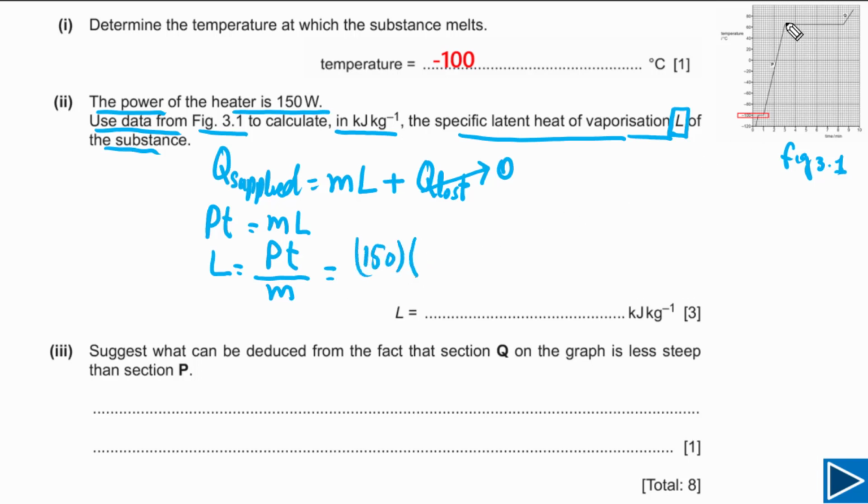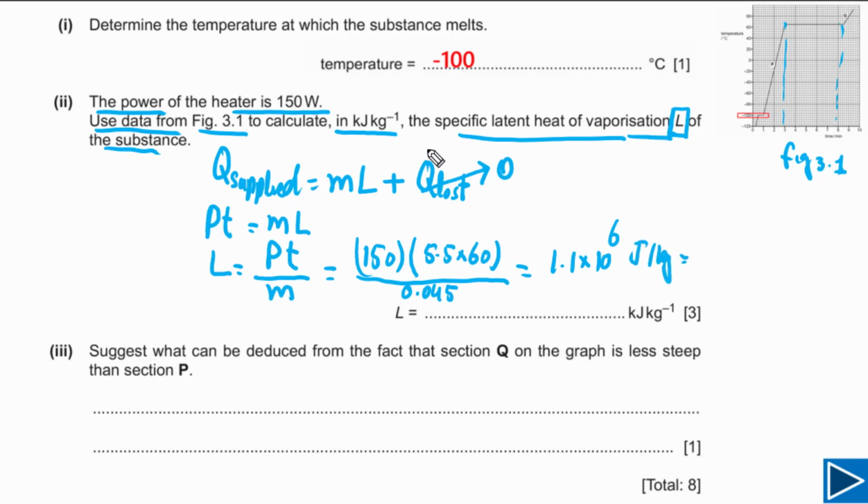And the time you can read from the x-axis. If you read time from the x-axis, this is equal to 5.5 minutes. And you have to multiply this by 60 because you need to convert into SI unit, meaning into seconds. And you need to divide by the mass of the substance. This is given in kg, so simply we can divide. Our final answer will be 1.1 times 10 to the 6 joules per kg.